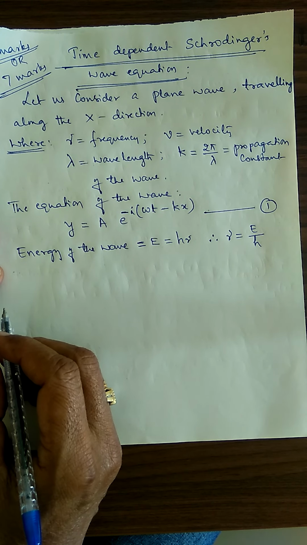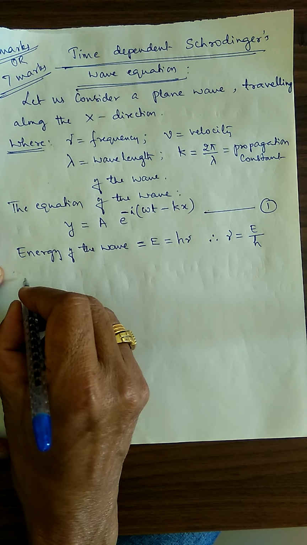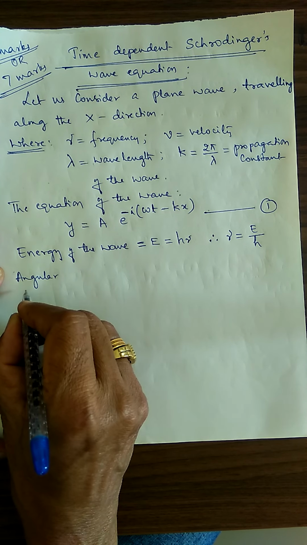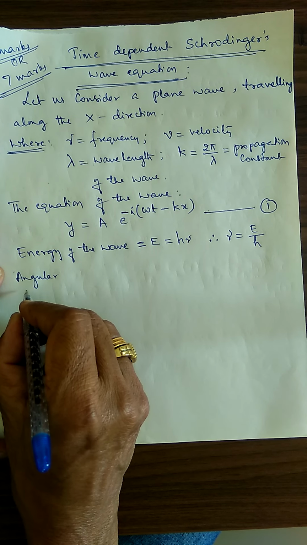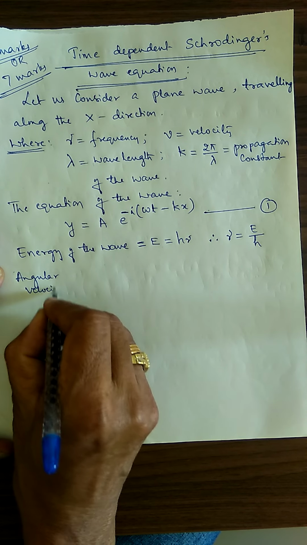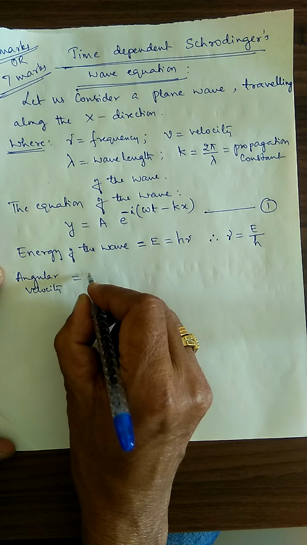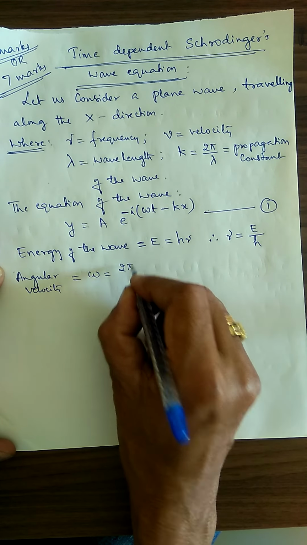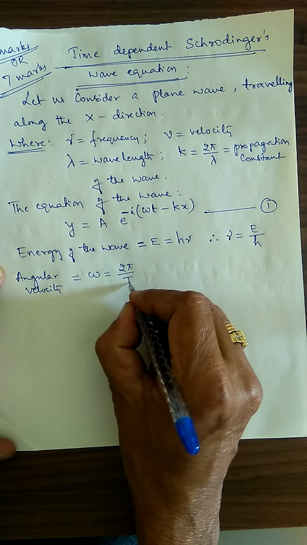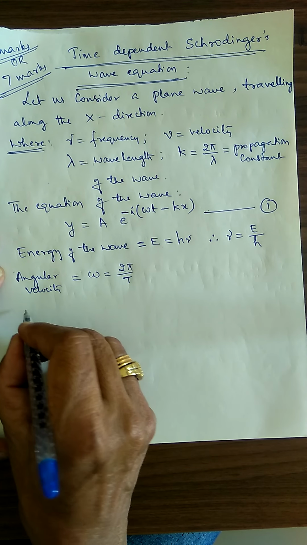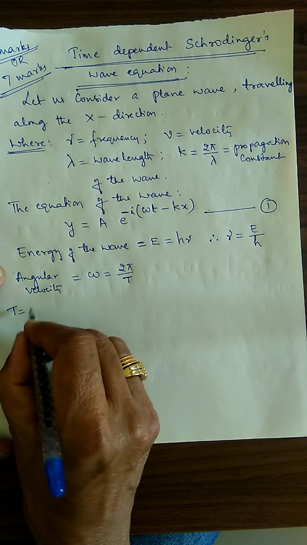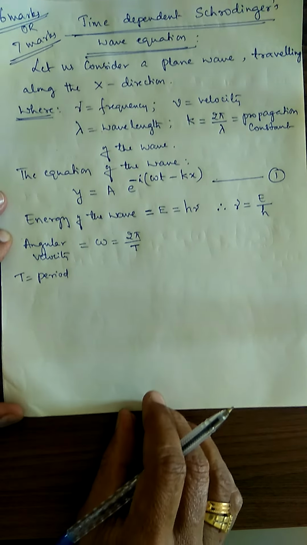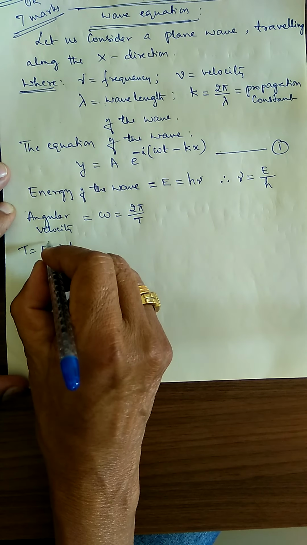And the angular frequency omega is given by, you know about this angular velocity or frequency, omega is equal to 2 pi divided by T, where T is the wave period. Don't forget, T is the wave period.